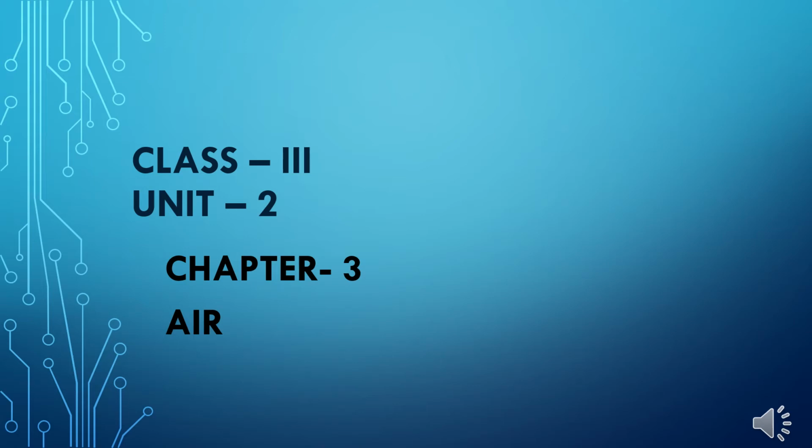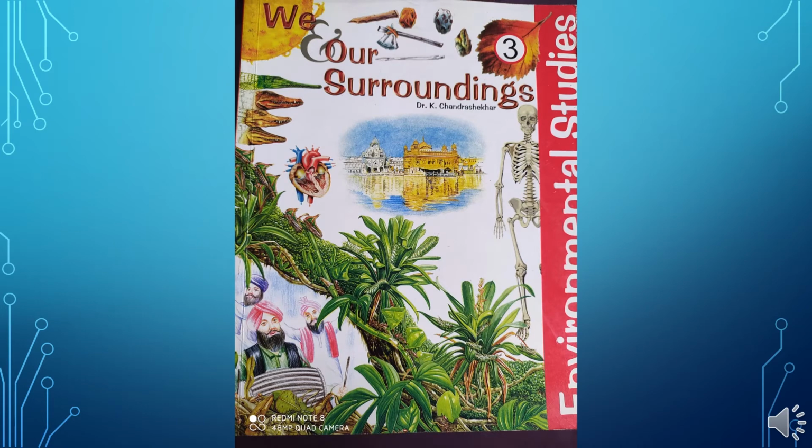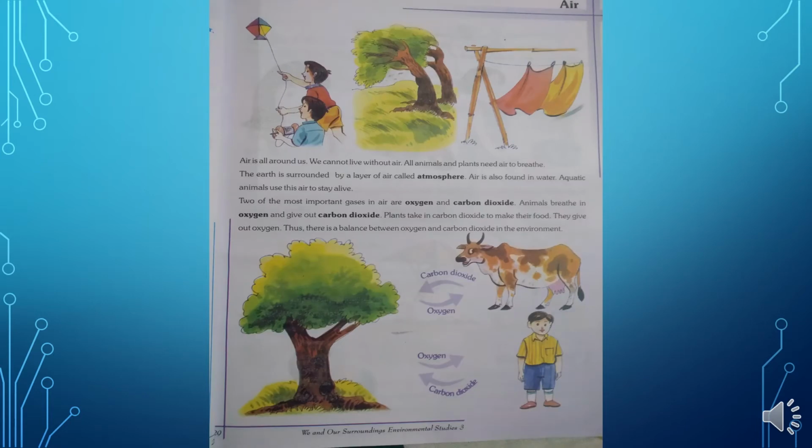Good morning, class 3. Today we will start a new chapter in unit 2, that is chapter 3, air. All of you take out your ABS books, which is We and Our Surroundings 3, and open chapter 3, page number 29.